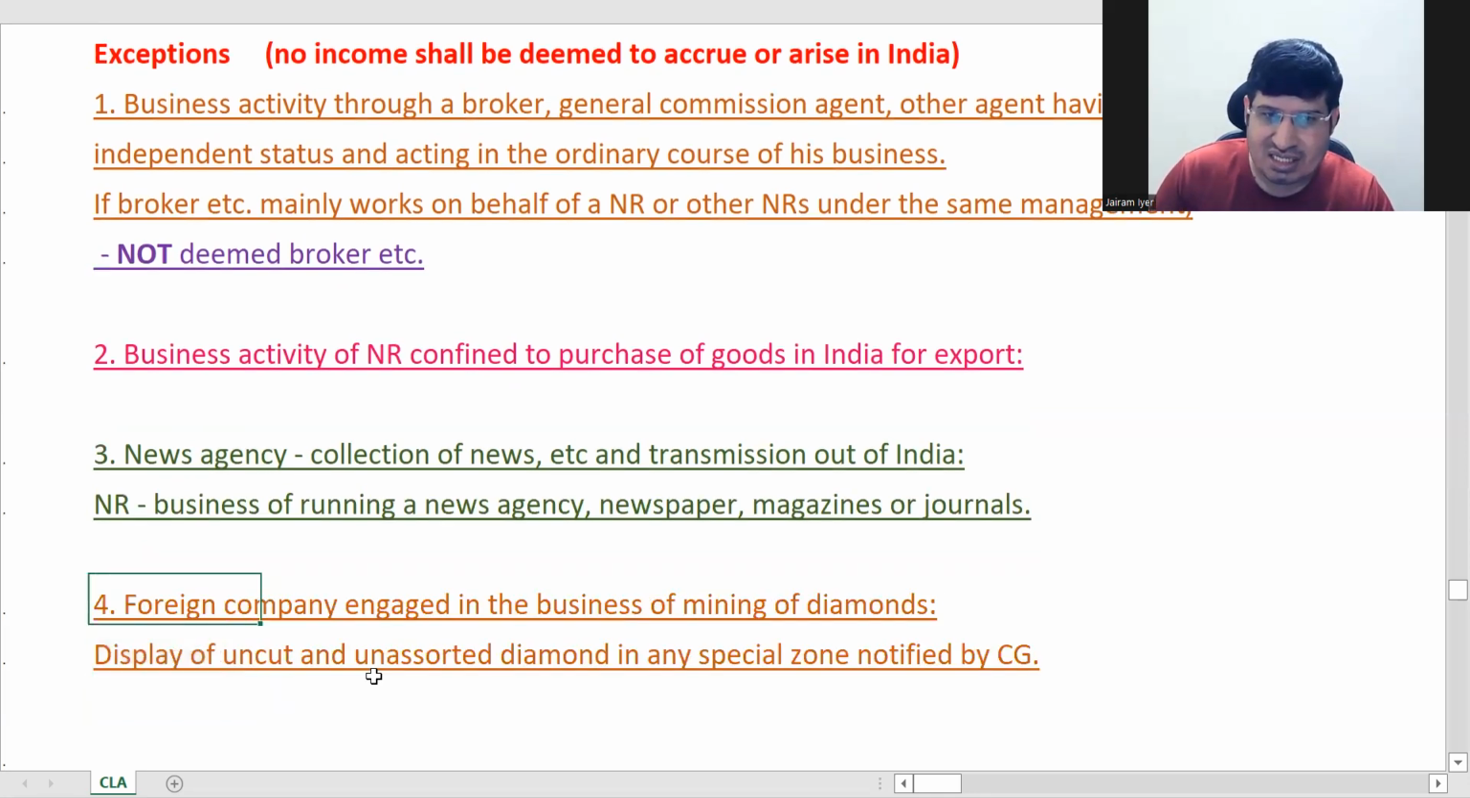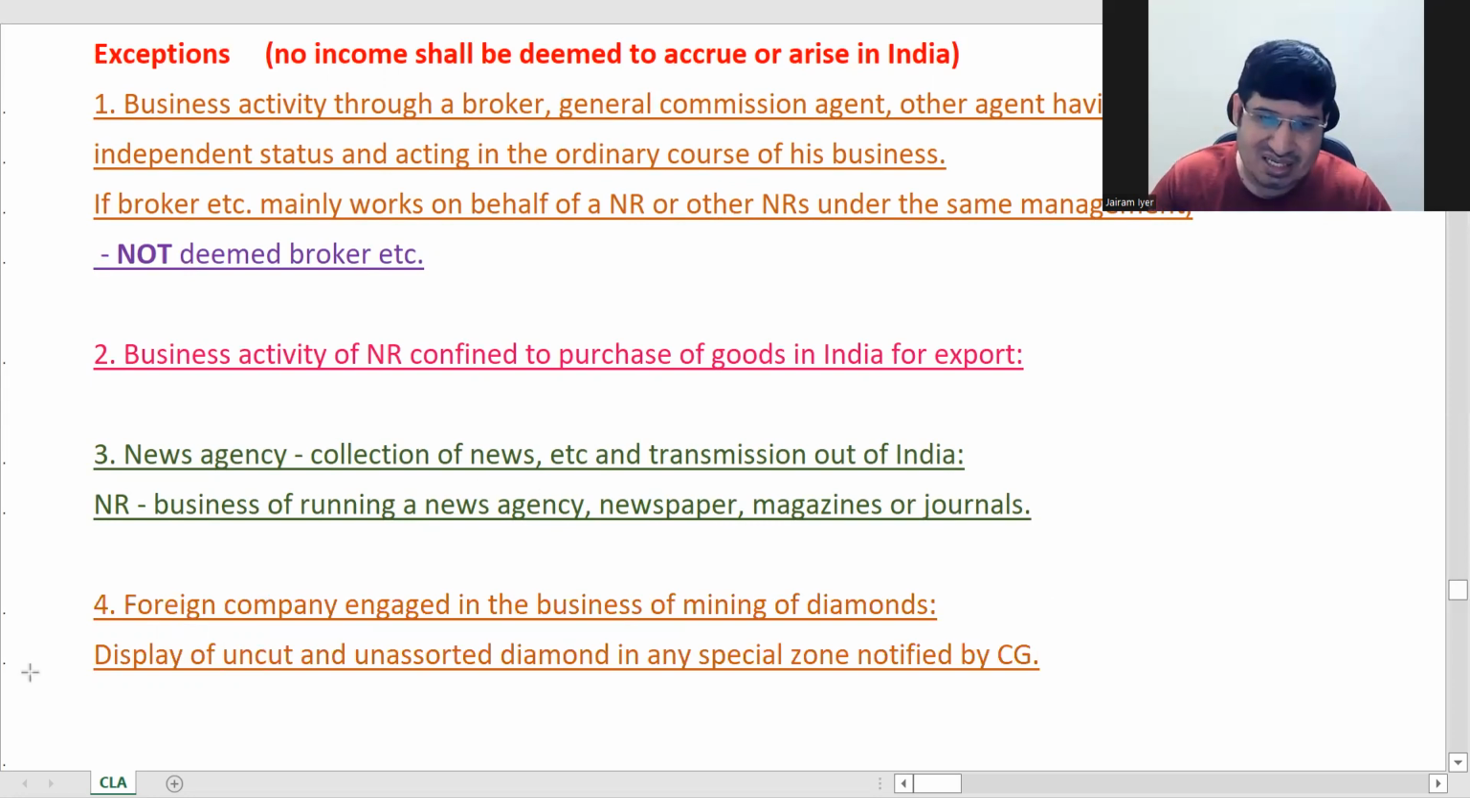Next is a foreign company engaged in the business of mining of diamonds, where there is display of uncut and unassorted diamonds in any special zone notified by the CG. You are seeing the diamond business. When you mine a diamond, it is very costly, as you know. It doesn't get sold straight away. It is displayed at several places, and only then is it finally sold.